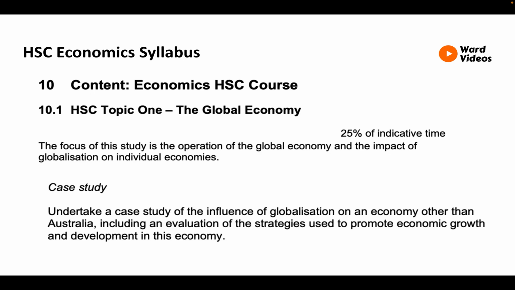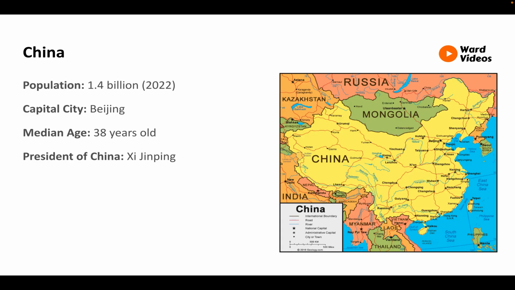So which part of the economic syllabus are we covering, you ask? Well, in HSC Topic 1, the global economy, we need to undertake a case study. NESA states specifically, undertake a case study of the influences of globalisation on an economy other than Australia, including an evaluation of the strategies used to promote economic growth and development in this economy. Today's presentation is designed to provide a brief overview of China. You will need to do your own additional research, as I said.